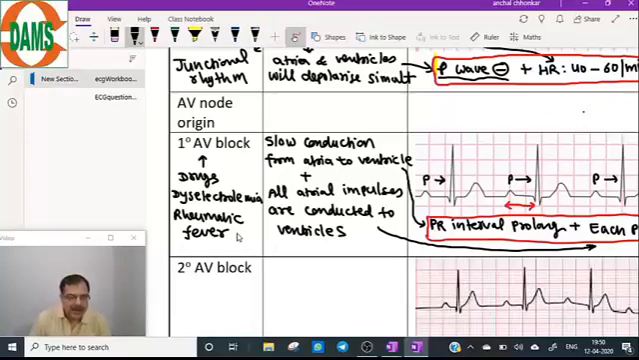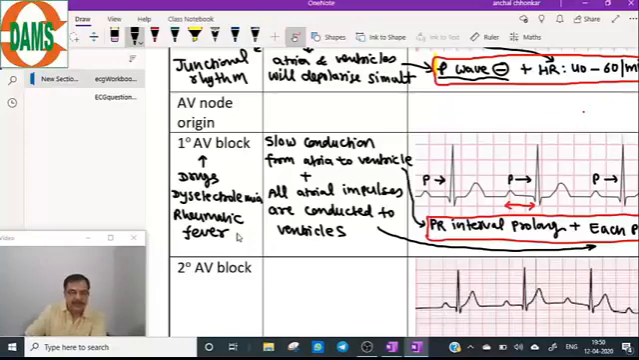Now, what is the treatment of first degree AV block? Remember, in first degree AV block, the treatment is mainly to treat the underlying cause. The patient will complain, or it is detected on a routine ECG. Both ways. The patient can come with symptoms like syncope, or the patient can be asymptomatic also.